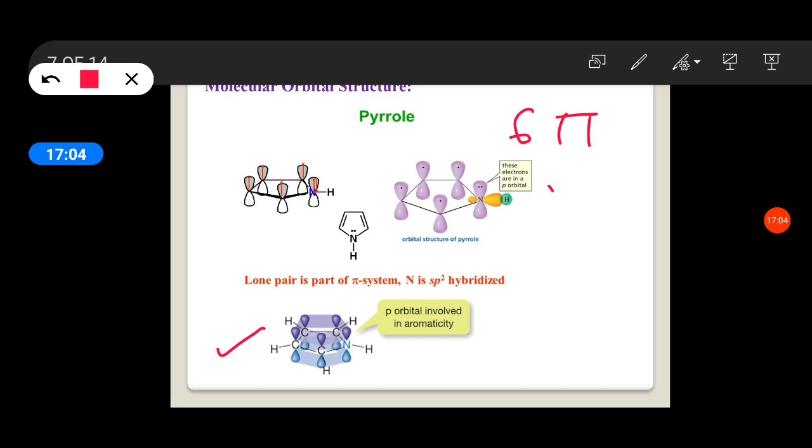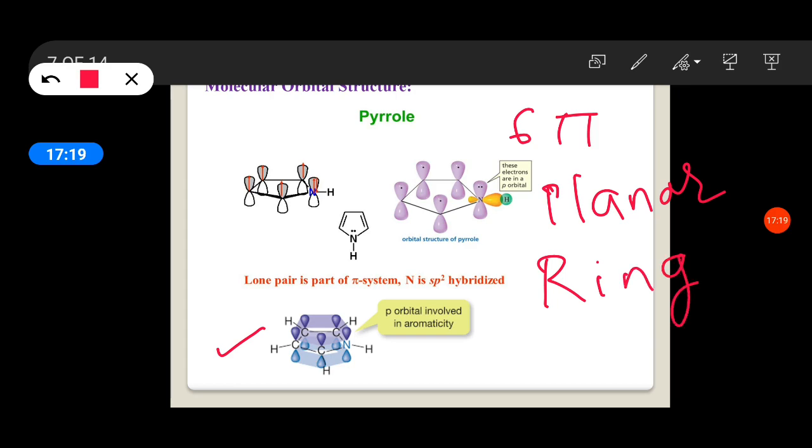The molecule is planar. The actual bonds, which are the covalent bonds, are in a planar molecule and it has a ring structure.